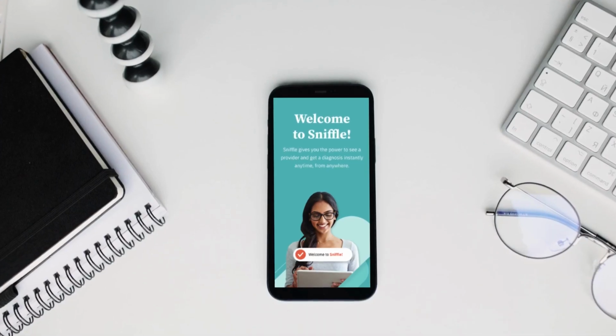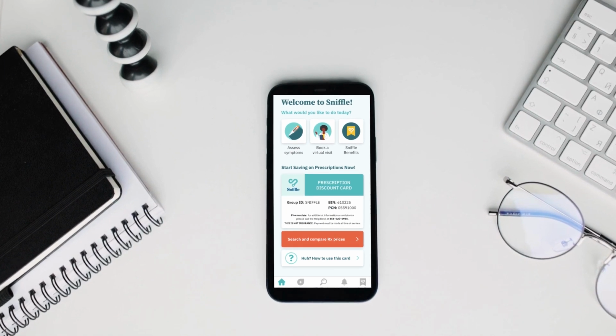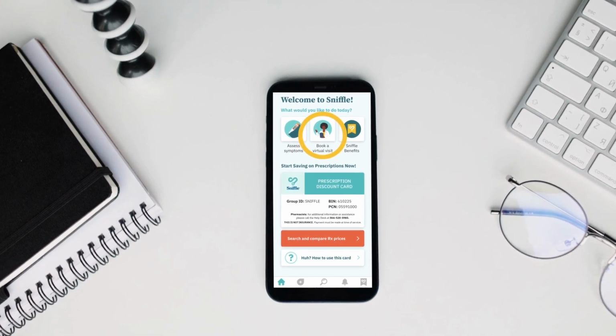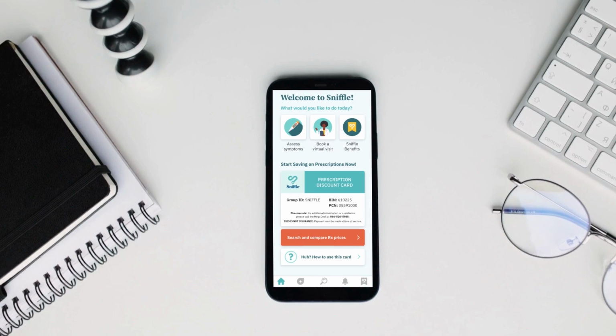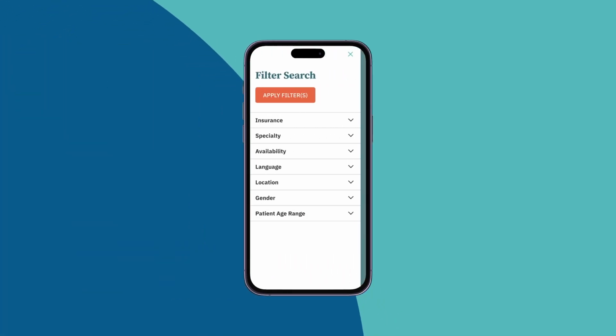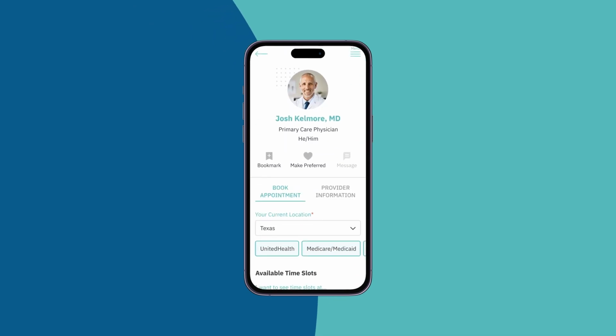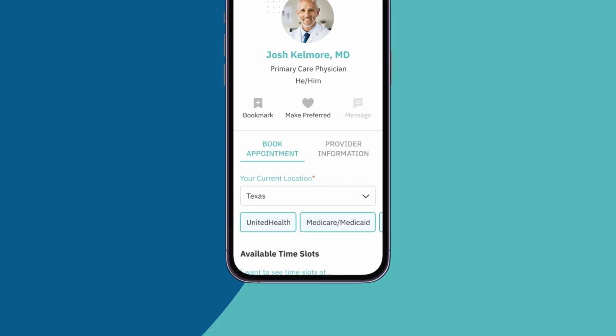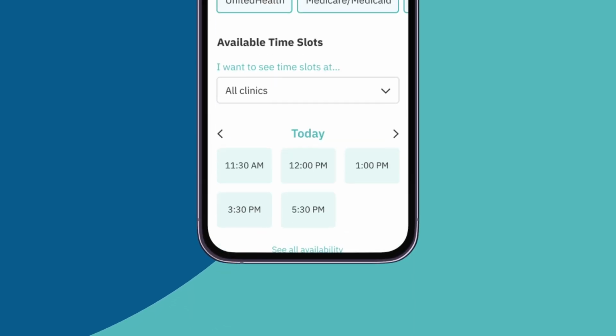Once you've downloaded the app and get to the welcome screen, just click on Book a Virtual Visit and begin entering your information. Next, search for your healthcare provider. You can bookmark that person or even select them as your preferred provider. Next, select a clinic location and time.